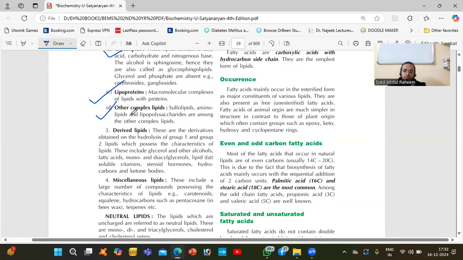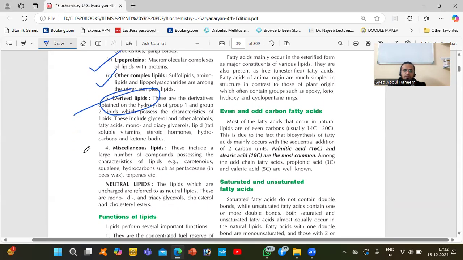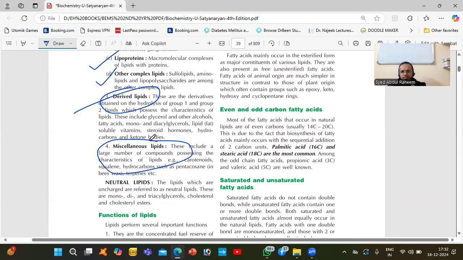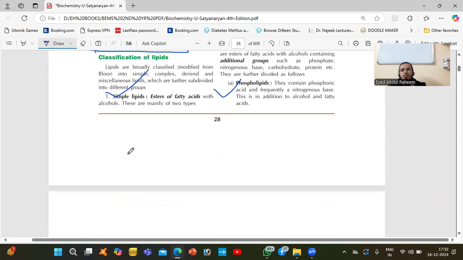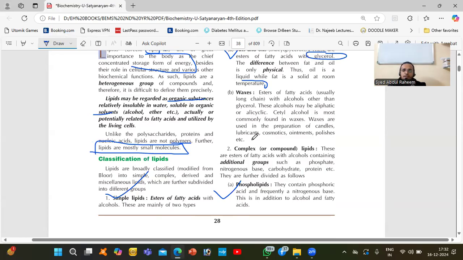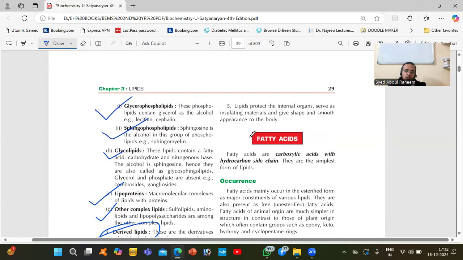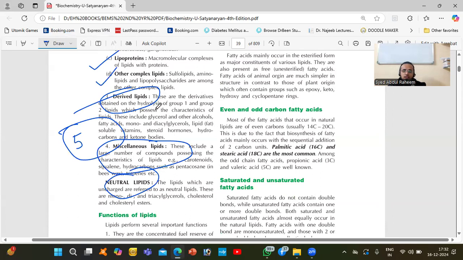And the third type of lipids are derived lipids, miscellaneous lipids, and different types of neutral lipids. So we have total five types of lipids. In the first, we have two types. In the second, we have four types. Third doesn't have any types. Fourth doesn't have any types. Fifth doesn't have any types.